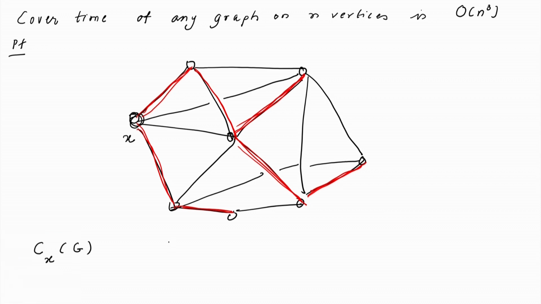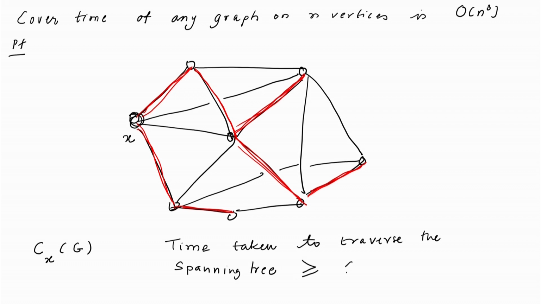So, you can write the following: time taken to traverse the spanning tree is going to be surely greater than or equal to cover time starting at x. So, spanning tree, again when we say time taken to traverse a spanning tree, we mean time taken to traverse a spanning tree starting at vertex x.